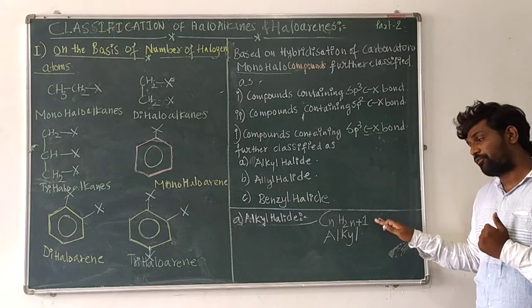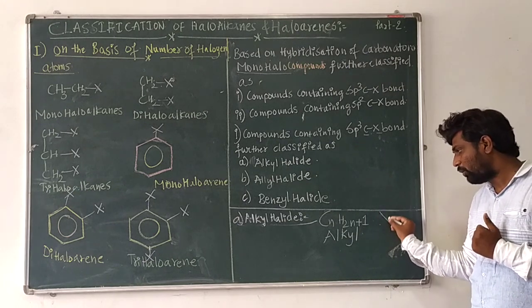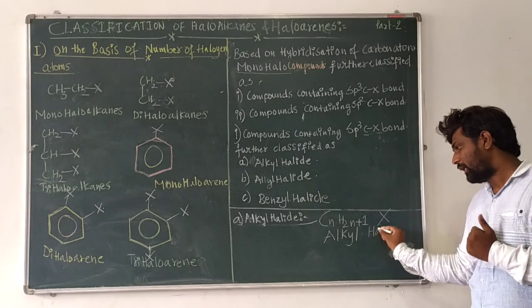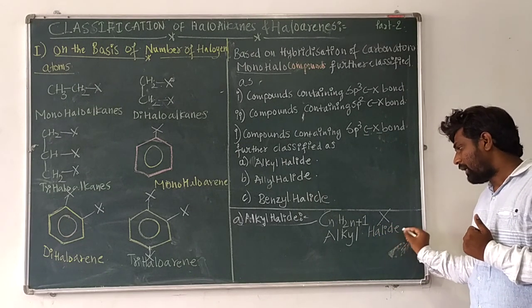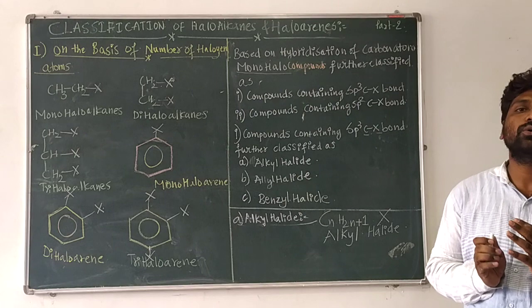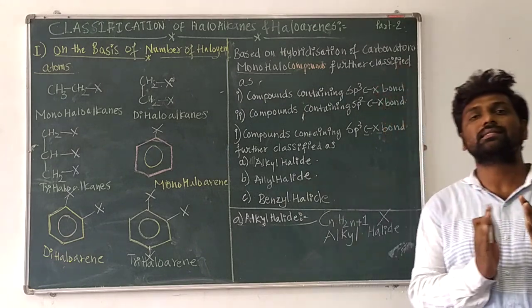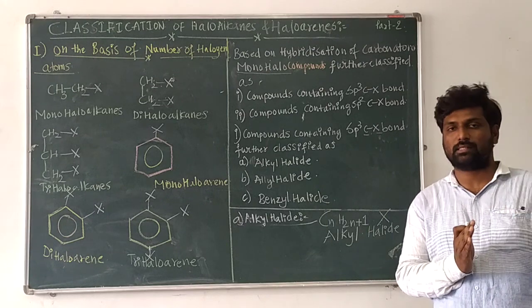And instead of that hydrogen atom, if I attach one halogen atom, then it is considered an alkyl halide. You remember, this alkyl halide name we use in the nomenclature of haloalkanes on the basis of the common system or trivial system.